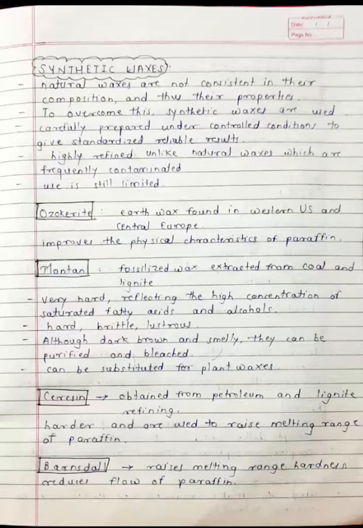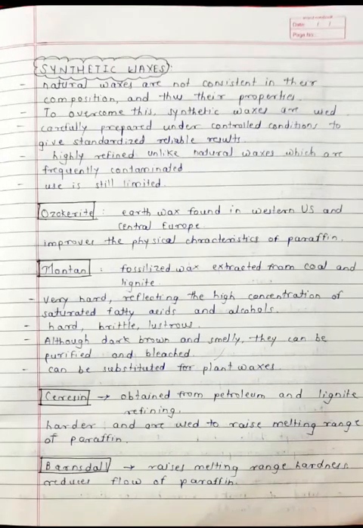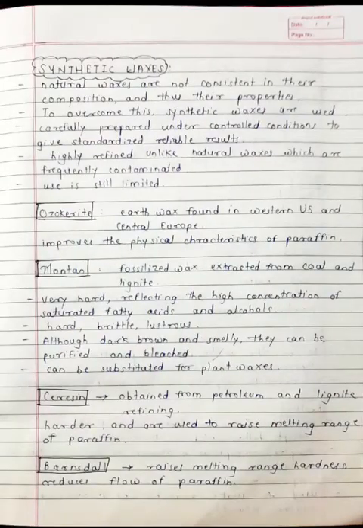So these are highly refined, unlike natural waxes which are frequently contaminated, and use of synthetic waxes is still limited. Now remember the names of the synthetic waxes, that is ozokerite, Montan, Ceresin, Bansdale. So these are the synthetic waxes. So first we will discuss about ozokerite.